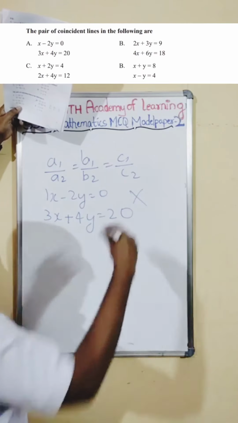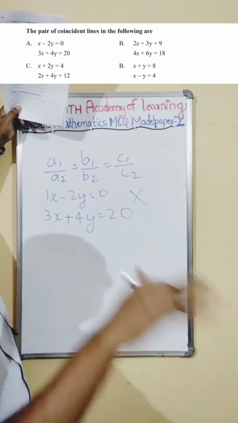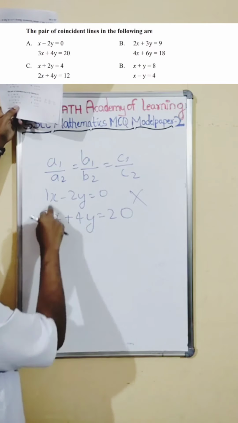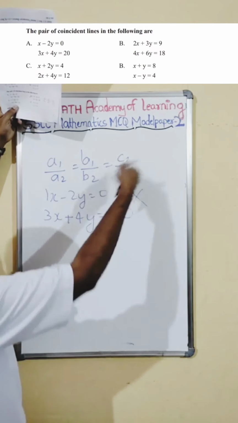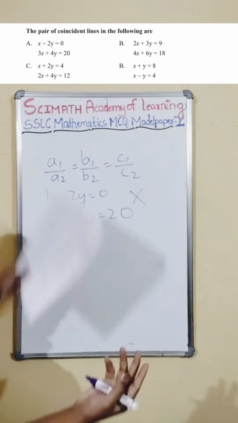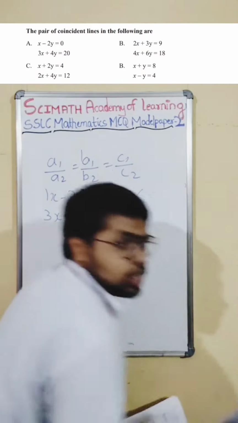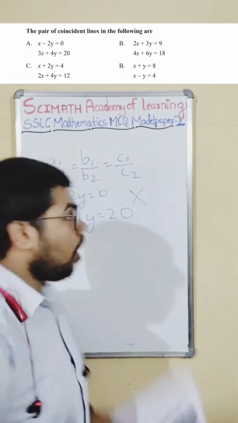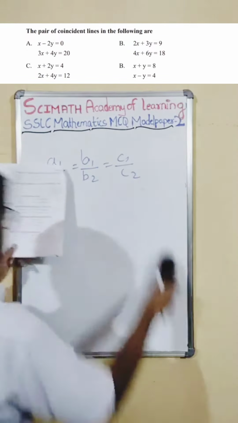So this first one will not satisfy. It is not a coincident line because if you substitute the coefficients in the equation, they are not becoming equal. It is 1 by 3, it is minus 2 by 4, it is 0 by 20, they are not all equal. So this is what line? It is an intersecting line, because the coefficients are all different.